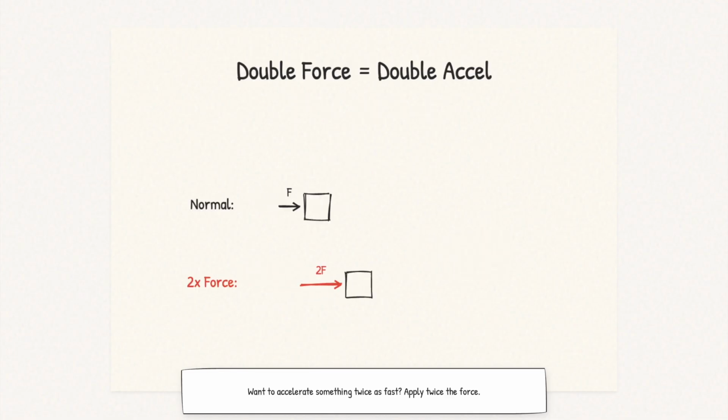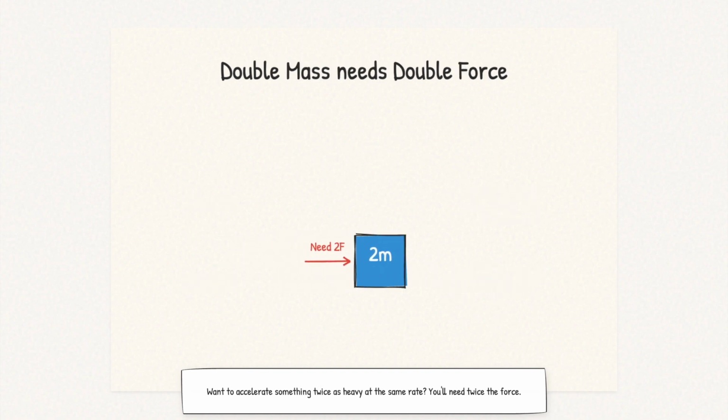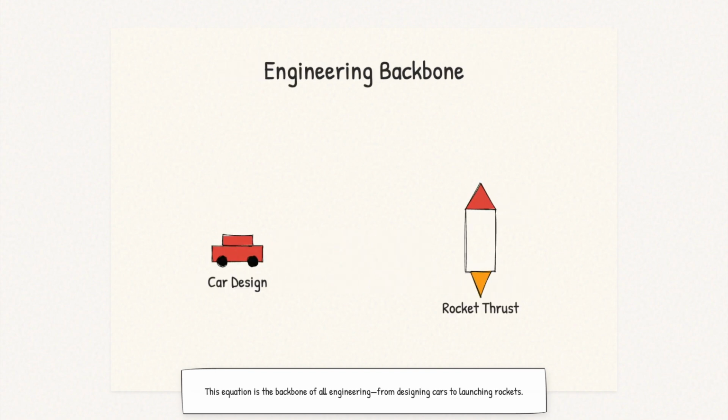Want to accelerate something twice as fast? You need to apply twice the force. Want to accelerate something twice as heavy at the same rate? You'll need twice the force. This equation is the backbone of all engineering, from designing cars to launching rockets.